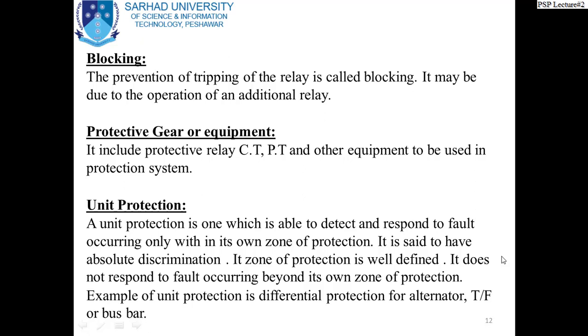So this type of protection has an absolute discrimination. Its zone of protection is well defined, and it does not respond to faults occurring beyond its zone of protection. Examples of unit protection are differential protection for an alternator, transformer, or bus bar.